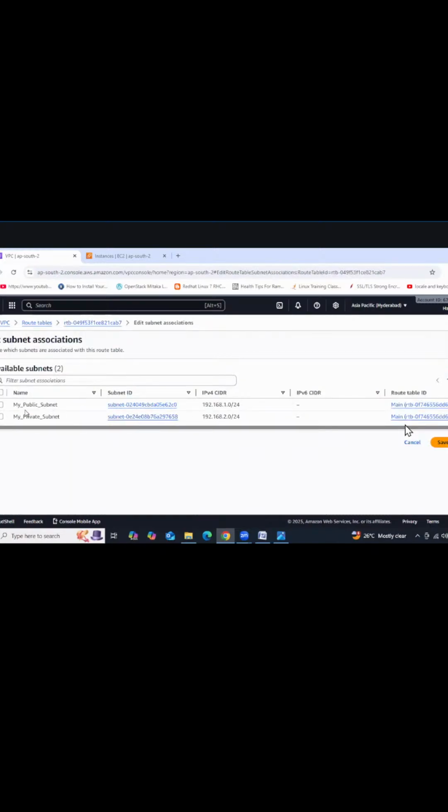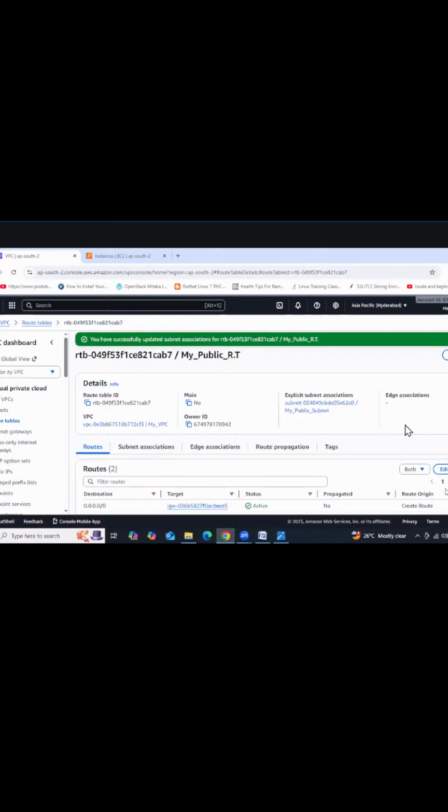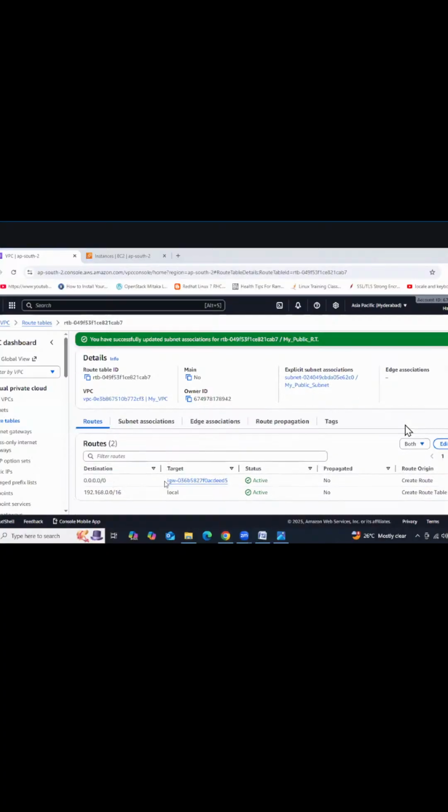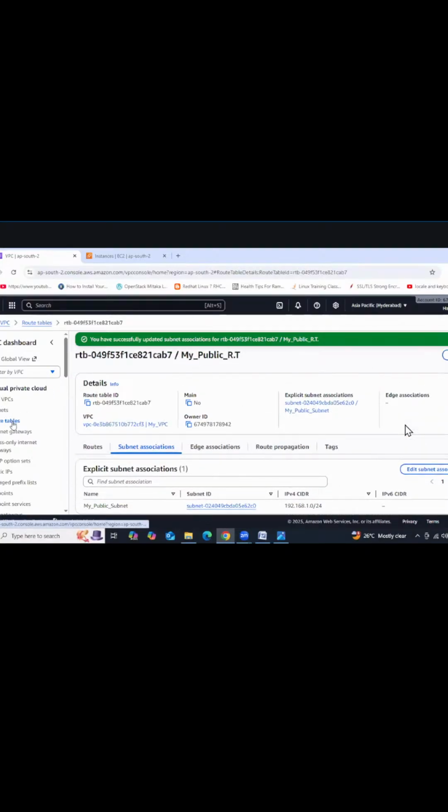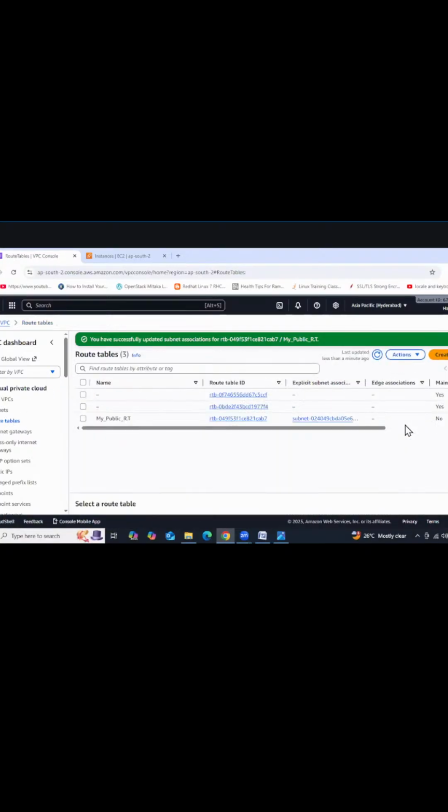Which one we need to select here? That's it. Simple. You learned everything in AWS now. Then you're saying we need to select the public subnet, right? That's it. So we need to select the public subnet. We have the public subnet. Clear, guys? As of now. Again, we are trying to create one more route table.